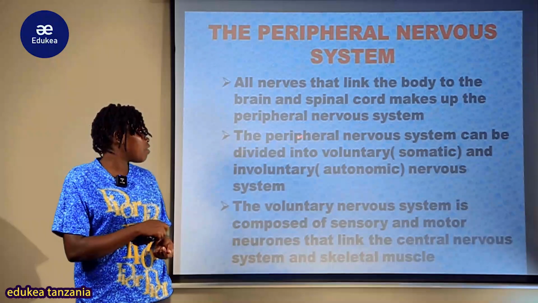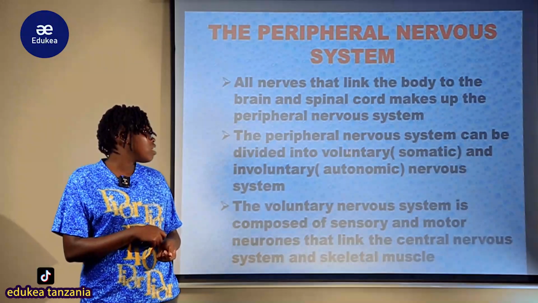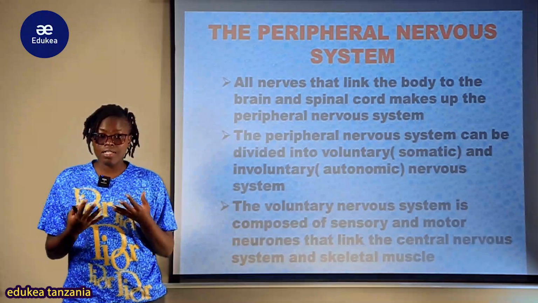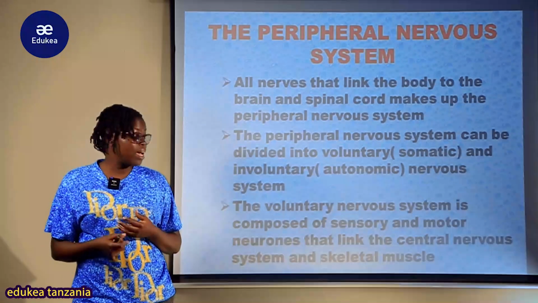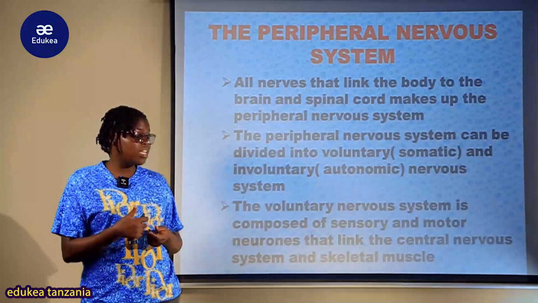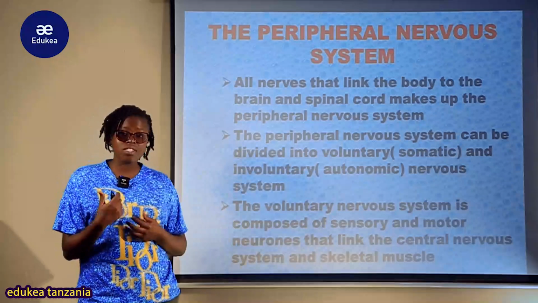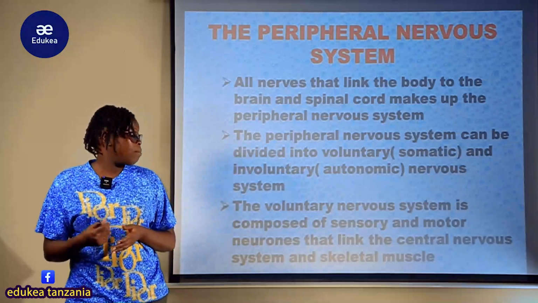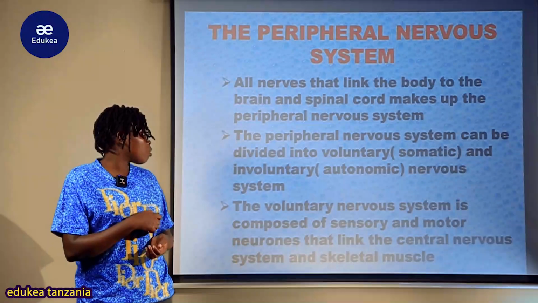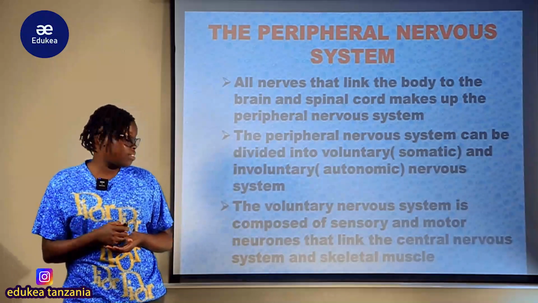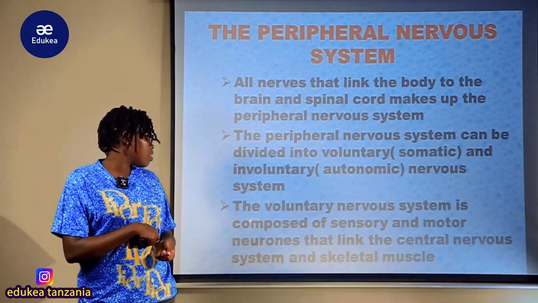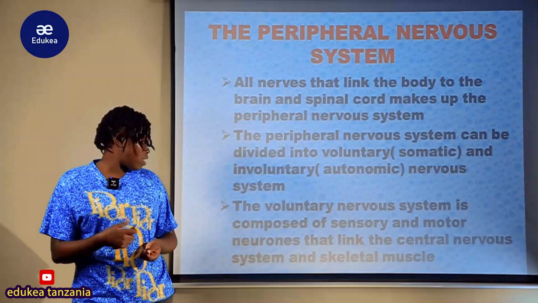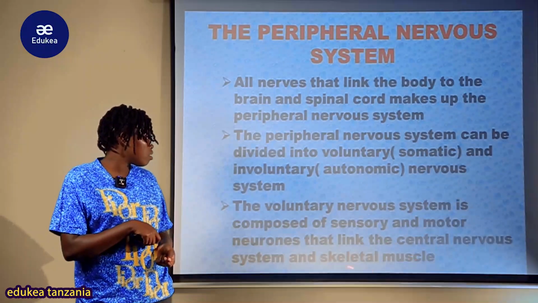So the peripheral nervous system can be divided into voluntary or somatic, which involves the use of somatic cell bodies, or involuntary, which is the autonomic nervous system. So this is the division of the peripheral nervous system: the somatic and the autonomic. The voluntary nervous system is composed of the sensory and motor neurons that link the central nervous system and the skeletal system.